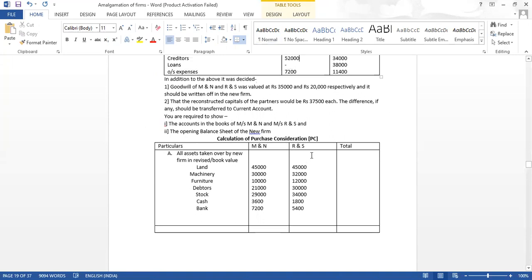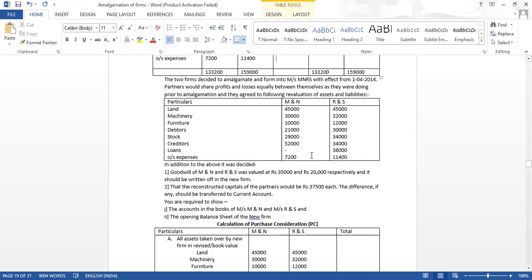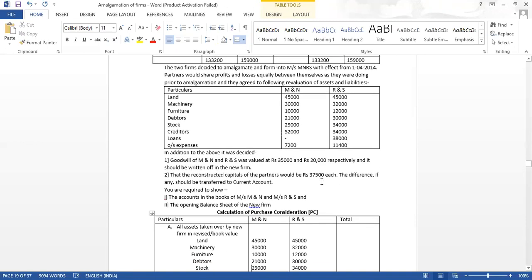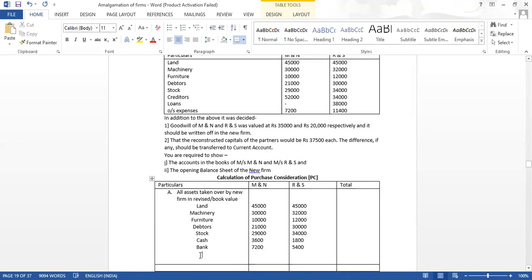Now any other asset which is left out? Any other asset which we have not noted or not recorded? We have recorded all the assets, but in addition to all the assets, goodwill also is given, 35,000 and 20,000. So we'll write goodwill 35 and 20.